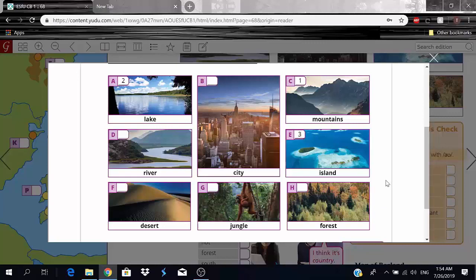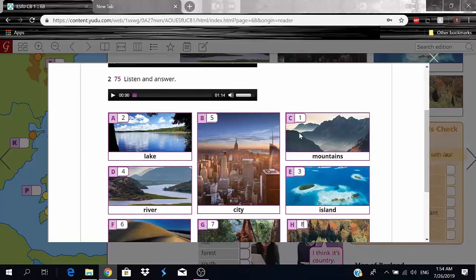There is a small river in my town. 5. I come from the capital city of my country. 6. There aren't any deserts in my country. 7. I love going to the jungle and seeing all the animals and birds. 8. There is a big forest in the south of my country.